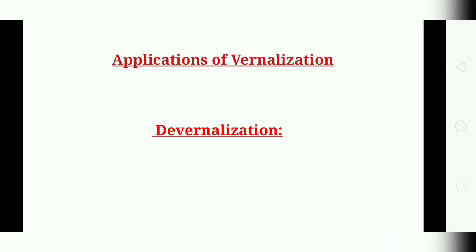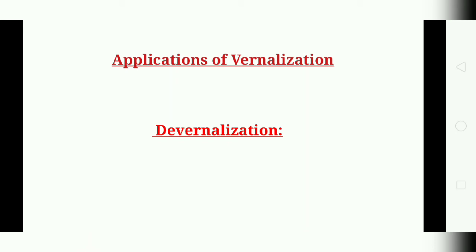Next are the applications of vernalization. Vernalization shortens the vegetative period of plants, so they are harvested much earlier. It increases the yield of crop plants, removes wrinkledness of the grains, and also enables flowering out of season, so plant breeding work can be accelerated.